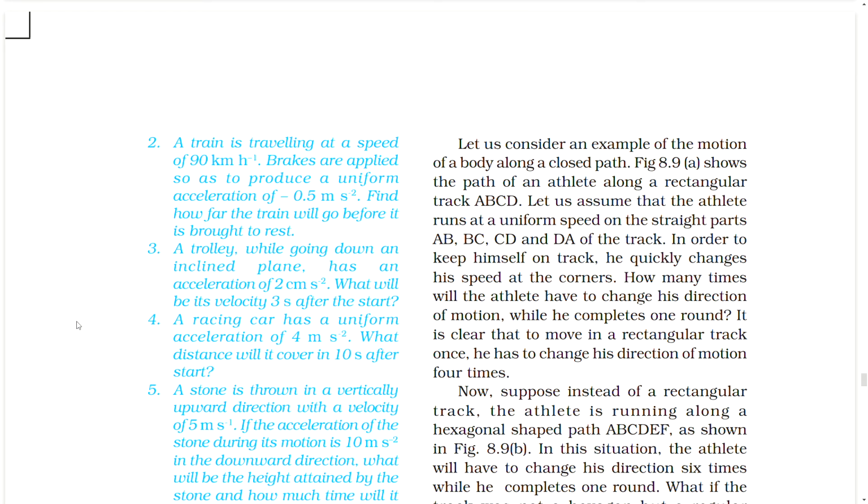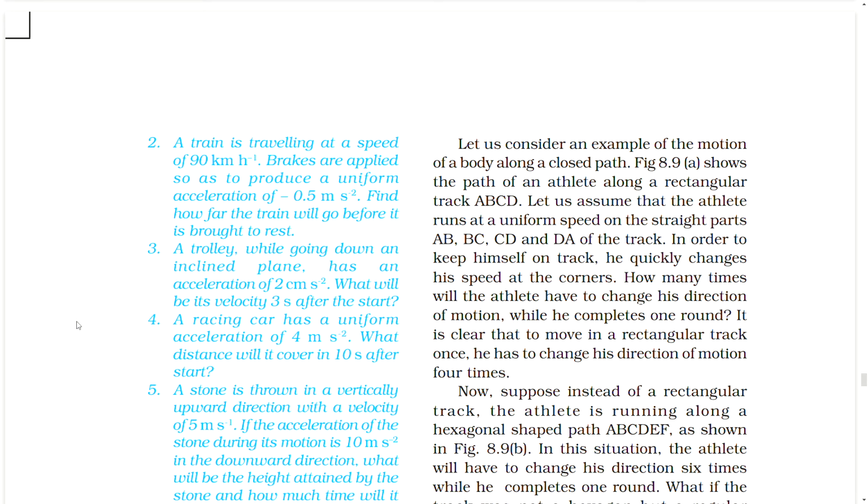Let us consider an example of the motion of a body along a closed path. Figure A shows the path of an athlete along a rectangular track ABCD. Let us assume that the athlete runs at a uniform speed on the straight parts AB, BC, CD and DA of the track. In order to keep himself on track, he quickly changes his speed at the corner. How many times will the athlete have to change his direction of motion while he completes one round?